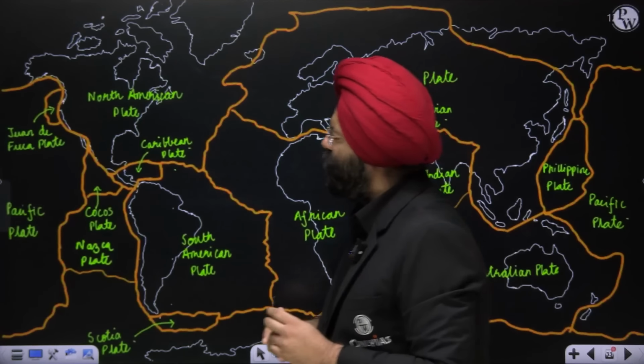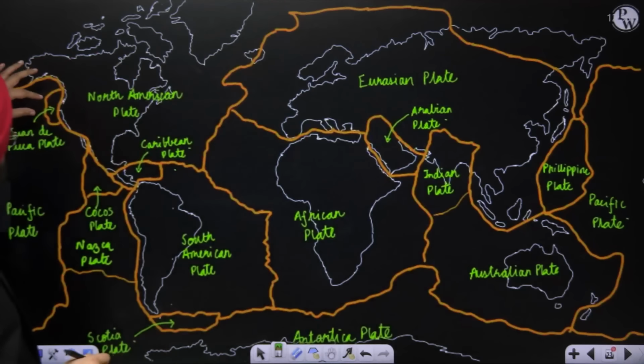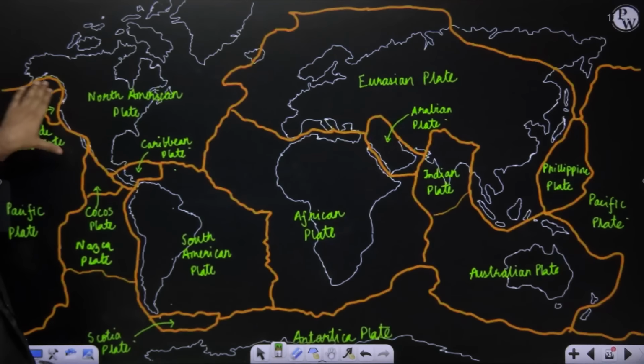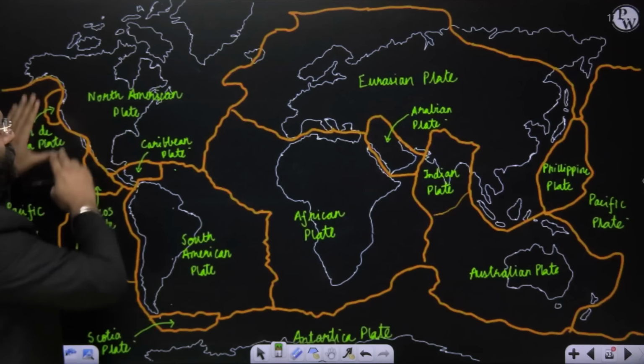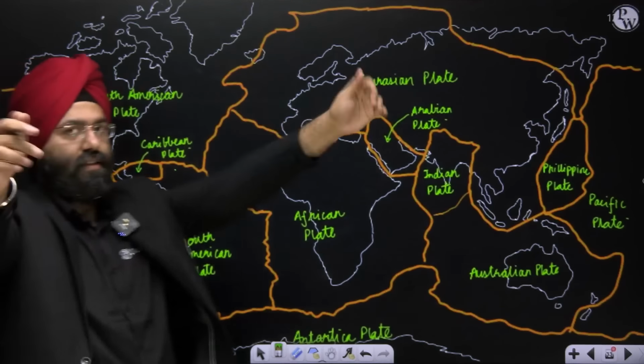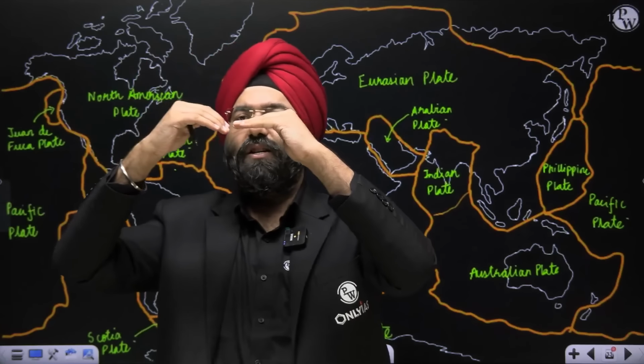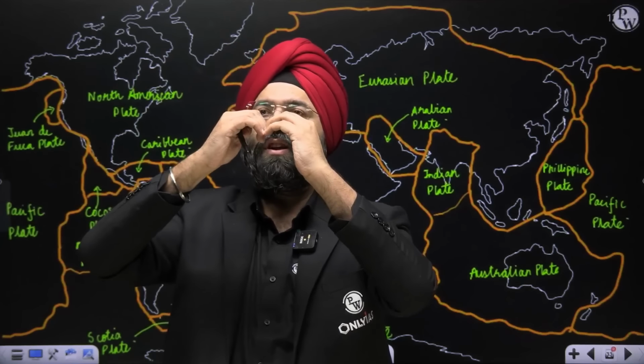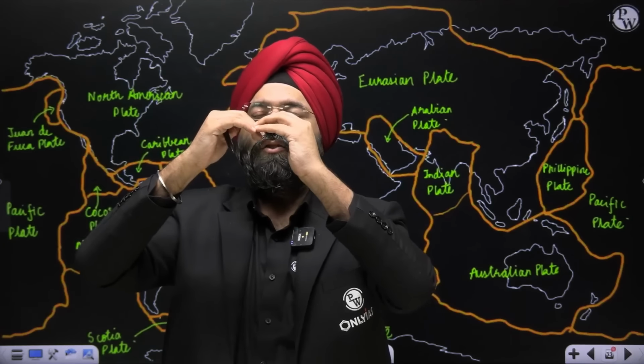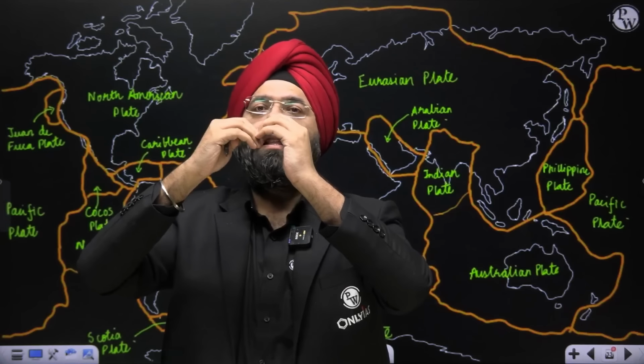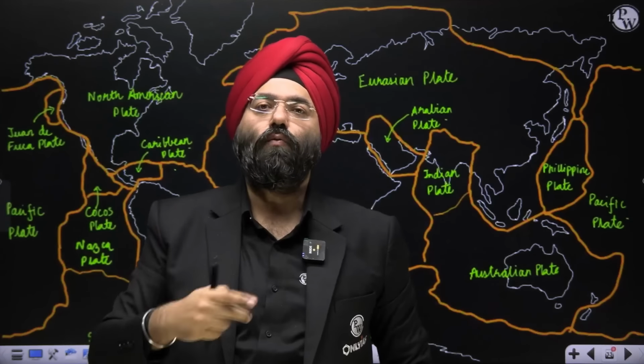Now over here if you see, this is the Juan de Fuca plate, a minor plate. This is the Pacific plate. Now these plates are subducting under the North American plate. Now what happens is, please see, sometimes when the subduction is taking place, it leads to some folded mountains because the pressure is being exerted. So there will be crustal folding that takes place and that leads to the formation of folded mountains.